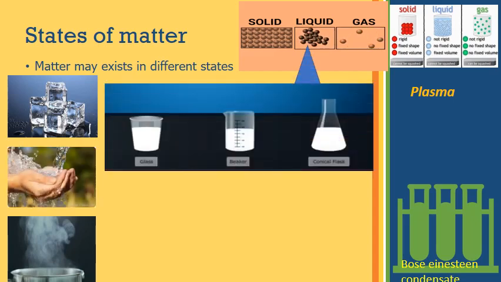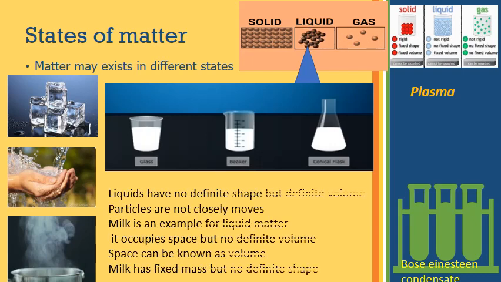Generally the liquids, if you observe the diagram there, when you are filling 500 ml of milk in a glass, in a beaker, or in a conical flask, the volume is the same, 500 ml only, but they are filled in different shapes. So they are showing different shapes. That means they are filled in different containers. So it takes the shape of the container. So liquids have no definite shape but definite volume.